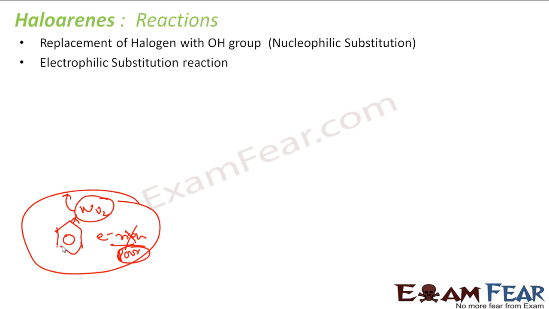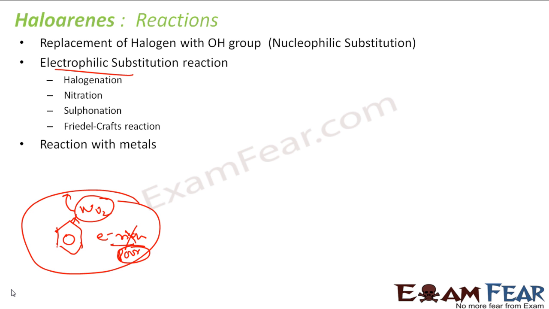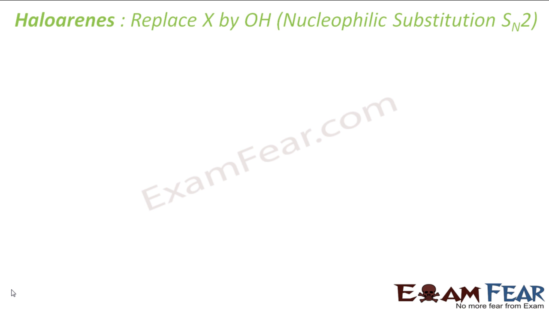We'll also see electrophilic substitution reaction. As I told, these are electron rich, so they can go for electrophilic substitution reaction. In that case, we'll talk about halogenation, nitration, sulfonation, Friedel-Crafts reaction. We'll also see reactions with metal. In that case, we'll see two types of reaction: Wurtz-Fittig reaction and Fittig reaction. So let's start with the first one, where we have a nucleophilic SN2 reaction and we replace X by OH.